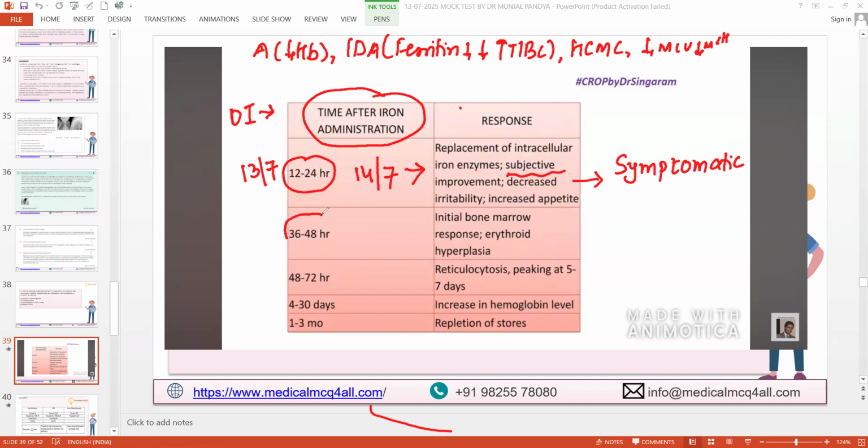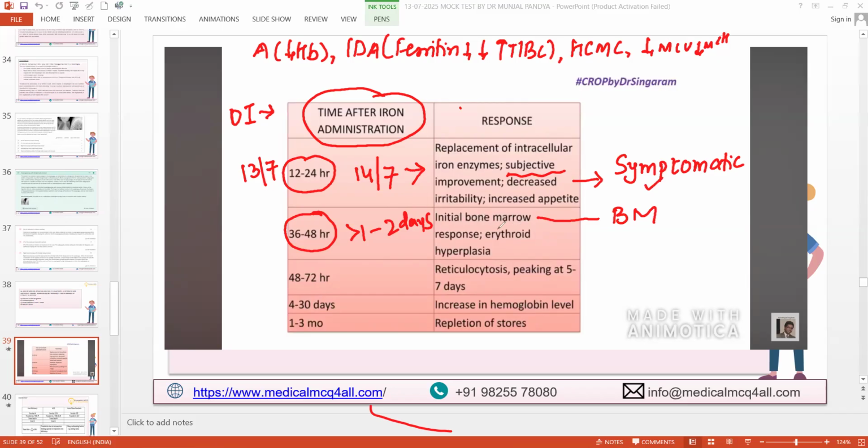So 36 to 48 hours, I can say beyond 1 day up to 2 days. Very fast. What happens? Initial bone marrow response. So the first response you see is in the bone marrow, though we are not doing bone marrow on the second or third day after starting oral iron, but for your knowledge, what happens in the body? Symptomatic improvement because iron uptake is now in the cell and RBC.